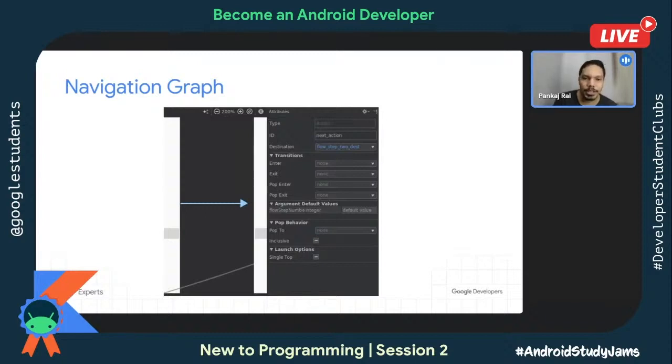Those things will come automatically as soon as you click on the arrow. And then you have transitions, arguments, pop behavior, and the launch modes. The launch mode is helpful if you are working with activities.